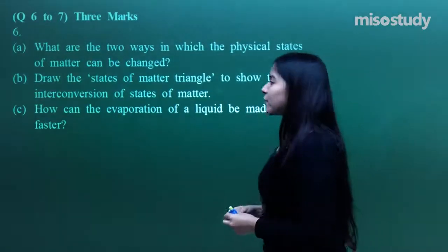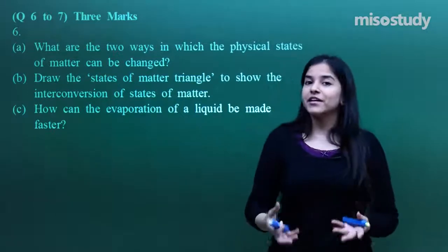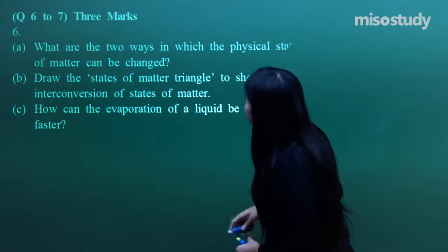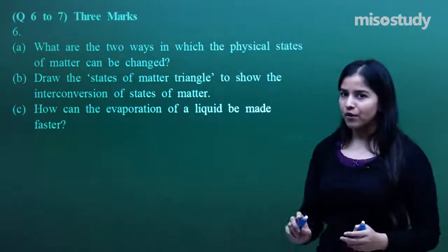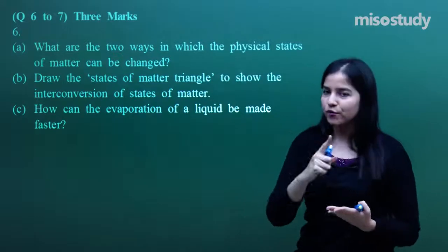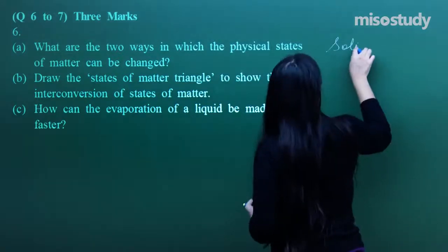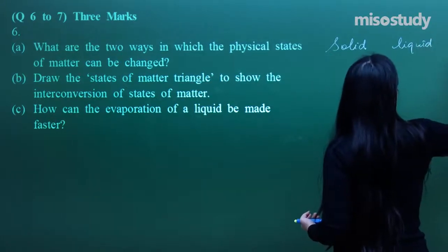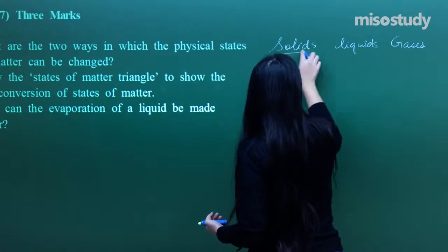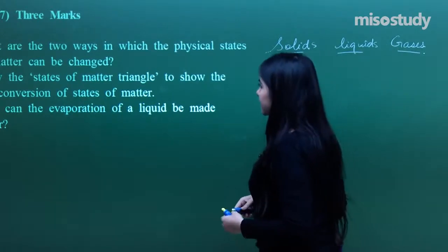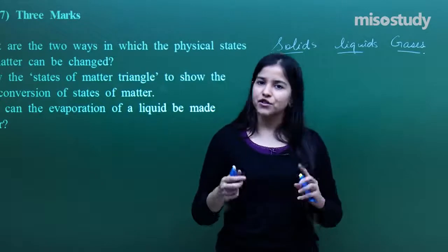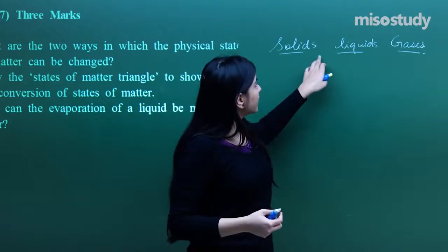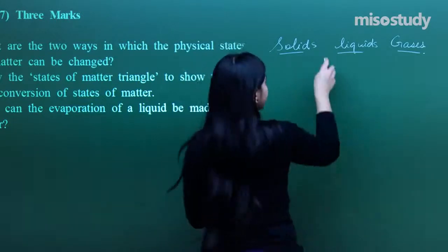Now the 6 to 7 mark questions will be a little longer, and the explanations will also be a little longer. What are the 2 ways in which the physical states of matter can be changed? Now, I need to change the physical states of matter. What are physical states first of all? Solid, liquids and gases. These are the 3 physical states of matter. How can I change solid to liquid? Just by melting. How can I change liquid to gas? Boiling. So what I am actually doing is heating.